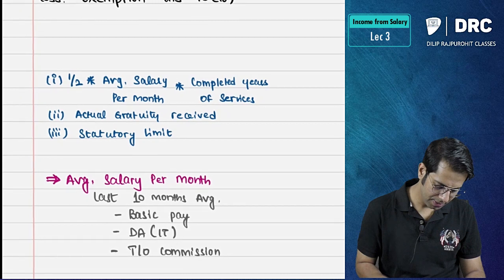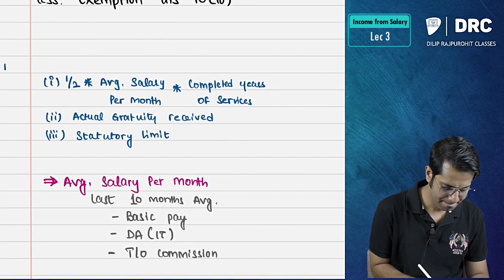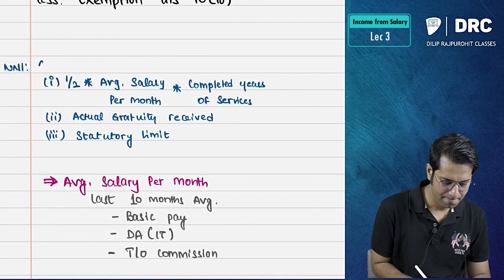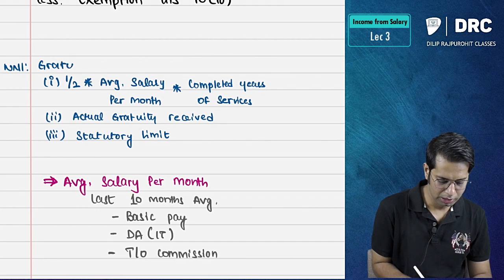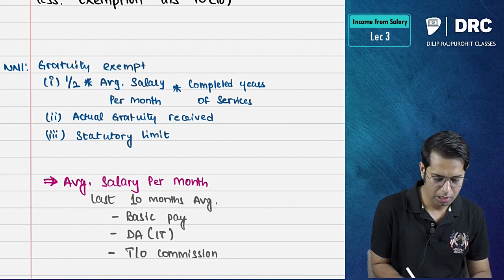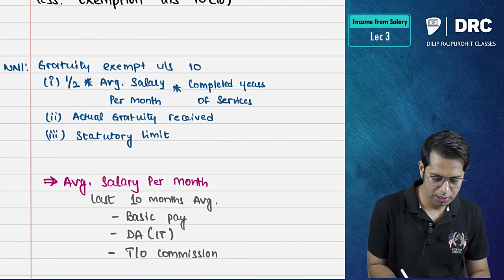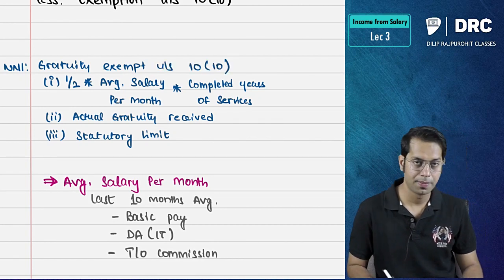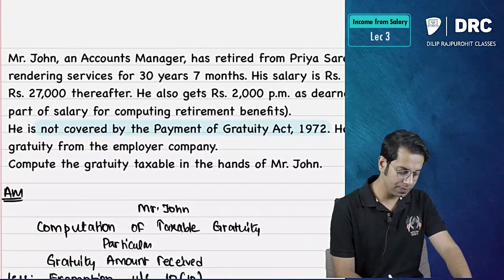So working note number 1, gratuity exempt under section 10(10).